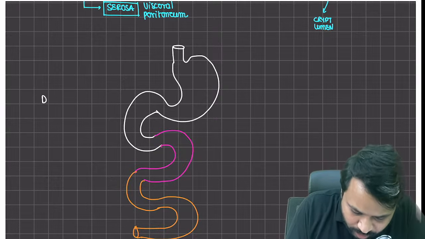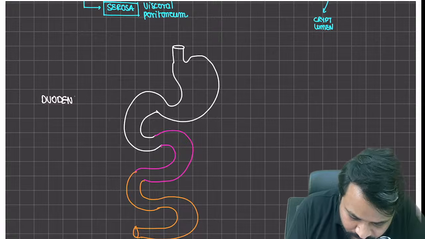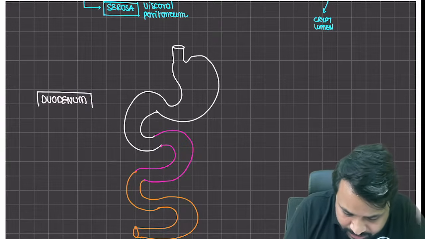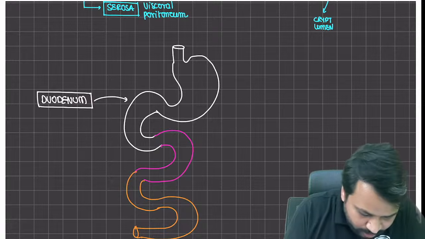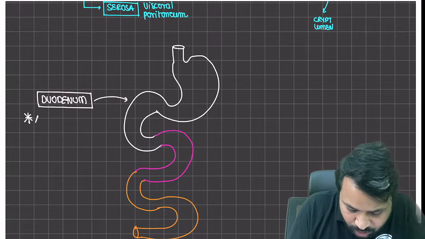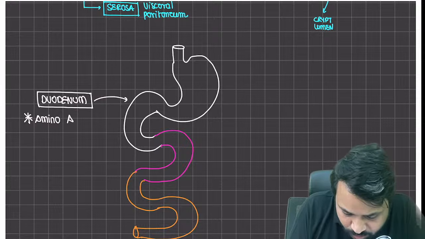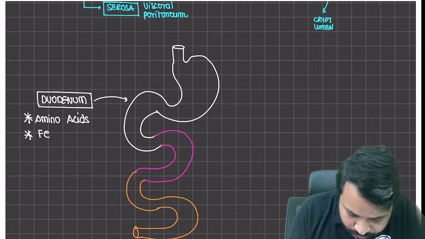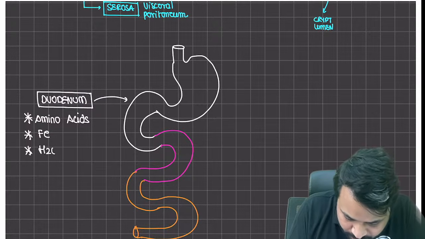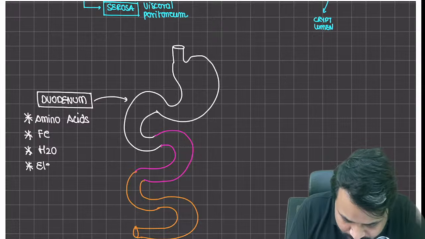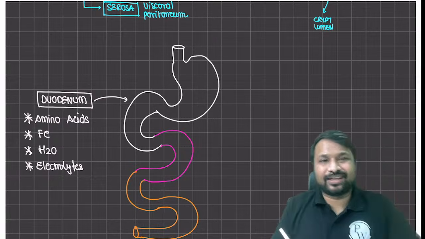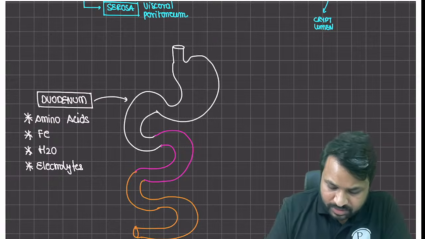So when it comes down to the duodenum, what does the duodenum basically absorb? Number one, amino acids are going to be absorbed. Number two, iron is going to be absorbed. Water is going to be absorbed, and basic electrolytes. Somebody will tell you that disaccharides are also absorbed, but that is not important from our current point of discussion.